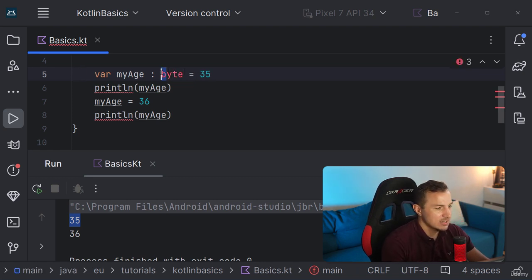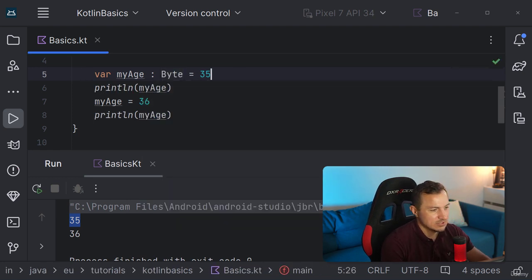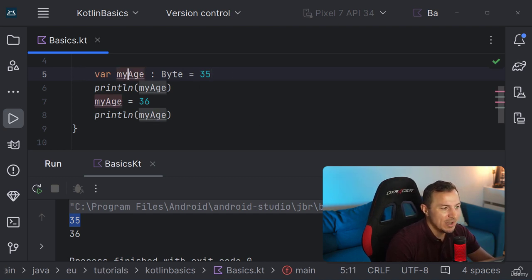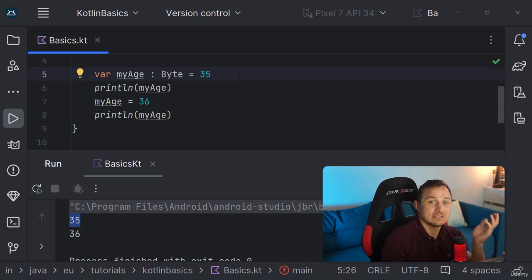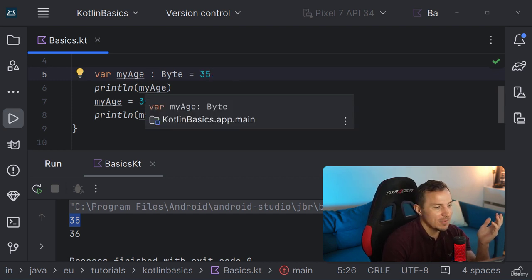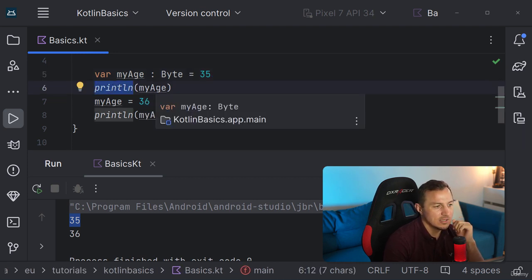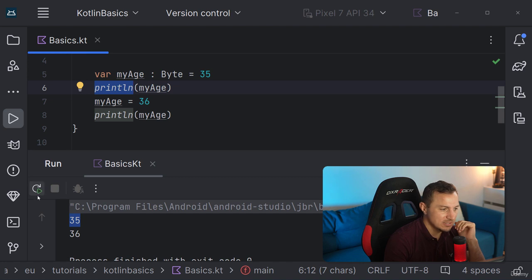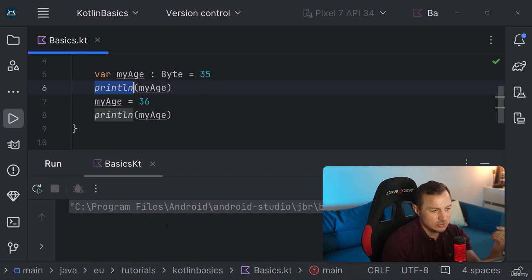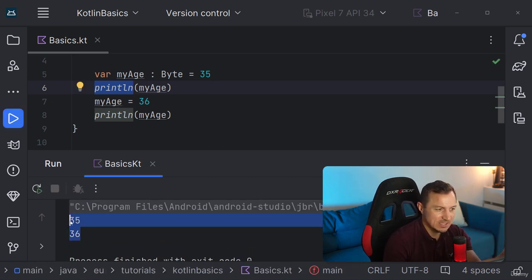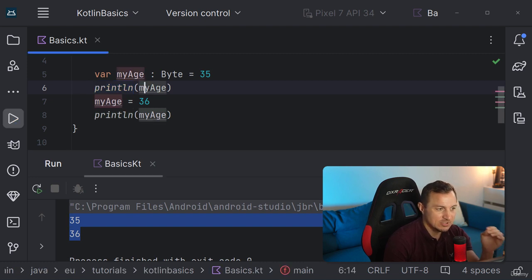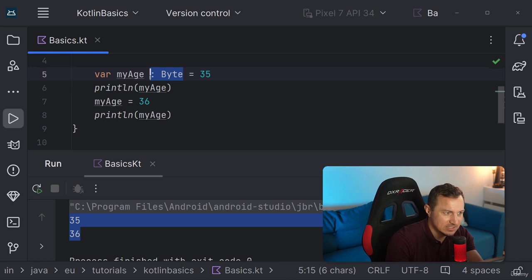I can just say it should be a byte. So I used the capital B here for it to know it's a byte. So now my age will be of type byte. Okay. So if I hover over my age now, you will see it says my age of type byte. So inside of println, it knows, okay, what I'm passing is going to be a byte. Let's rerun this, because println also knows how to print bytes. It still does that and it still works fine. But now the data type has changed because I actively defined the data type.